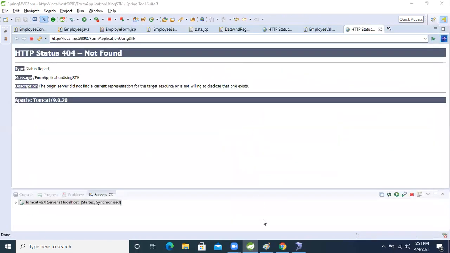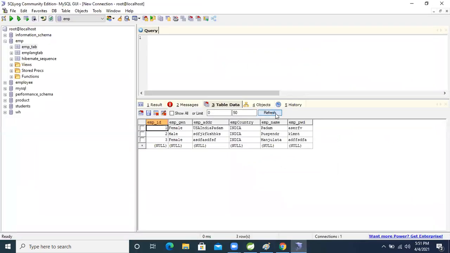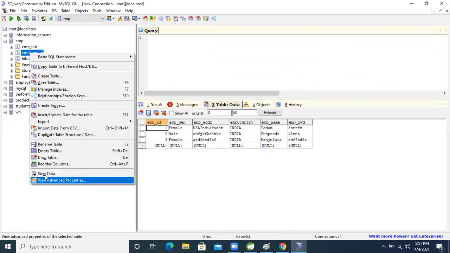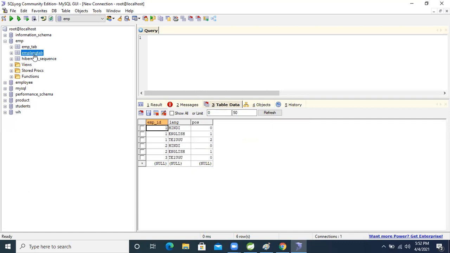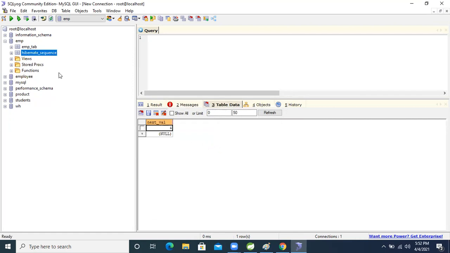Yeah, the application is running now. Copy this one, come to the browser. First, the data is already in the database, and this table is not deleted. Just one more time, drop this table. I'm dropping these tables.